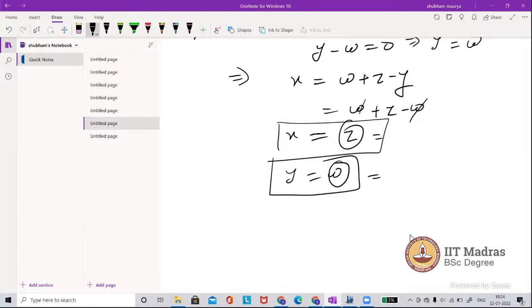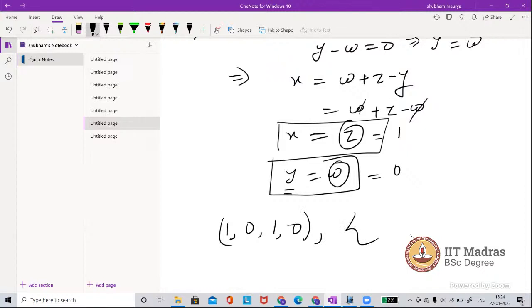Correct. So let it be 1 and 0. So finally, x you will get 1, y is 0, z is 1 again, and w is 0 again.